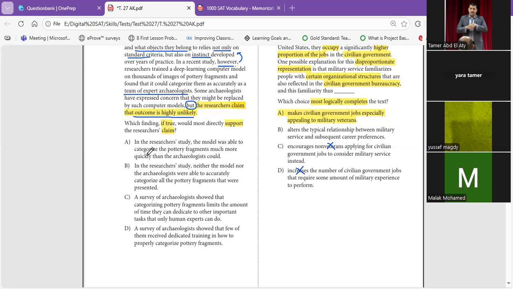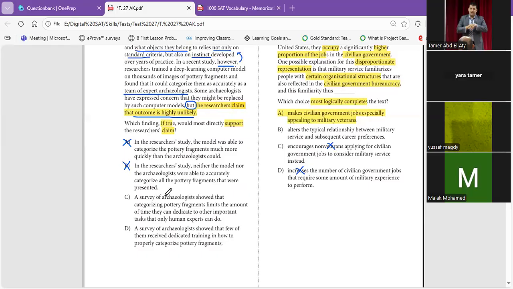Okay, let's find. In the research study, the model was able to categorize the pottery fragments much more quickly than the archaeologists could. Okay, this actually will support that they're going to be replaced. So it's not A. B: in the research study, neither the model nor the archaeologists were able to accurately categorize all the pottery fragments that were presented. That doesn't match what was mentioned here, because the computer model succeeded.